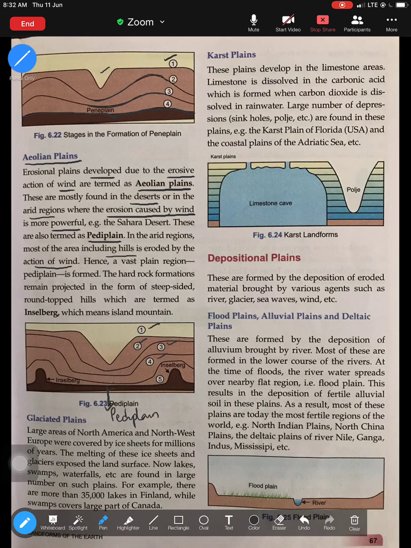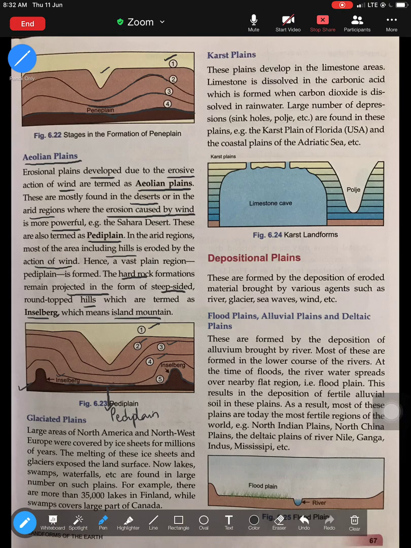Now, a pediplain will always have hard rock formations projected in the form of steep-sided rounded hills. If you look at the picture here, the last one is your pediplain, and on both sides you will see hard rock hills projected out. They are known as inselbergs. Inselberg means an island mountain. So inselbergs are basically the hard rock formations which remain projected out in the form of hills, just next to the pediplain. And pediplains are always associated with areas which are dry or arid.